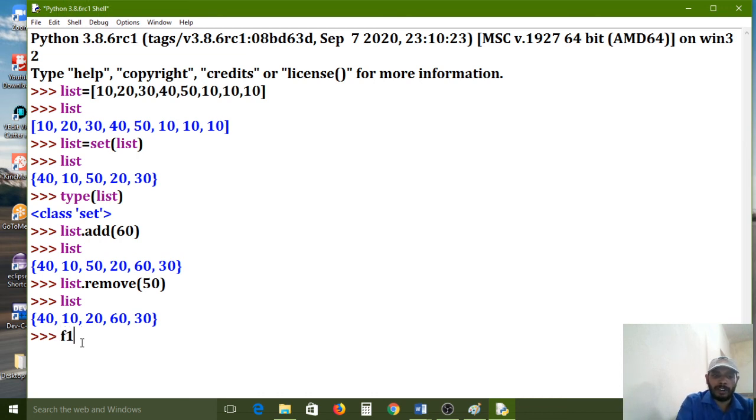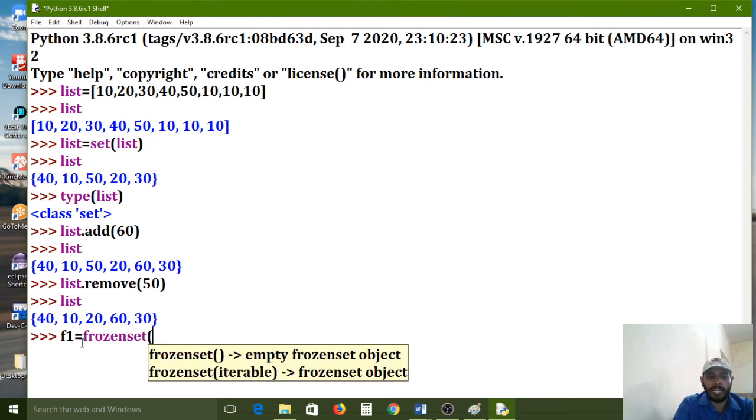F1 is my required name, the frozenset name. Frozenset is the predefined function to fix the memory location. If you convert your set into a frozenset, immediately it will freeze. I mean it will lock it, locked by the interpreter. You can't edit, you can't add one more element, and you can't delete either.